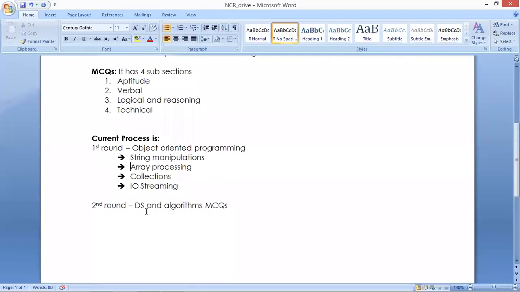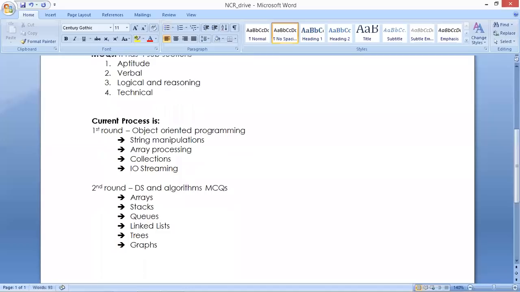Suppose it is in data structures and algorithms MCQs. What type of things are they expecting? Arrays first, stacks, queues, linked lists, trees, graphs. Based on this, they are expecting the questions. MCQs. Sir, 4 options are present, so we can pick up one answer easily.